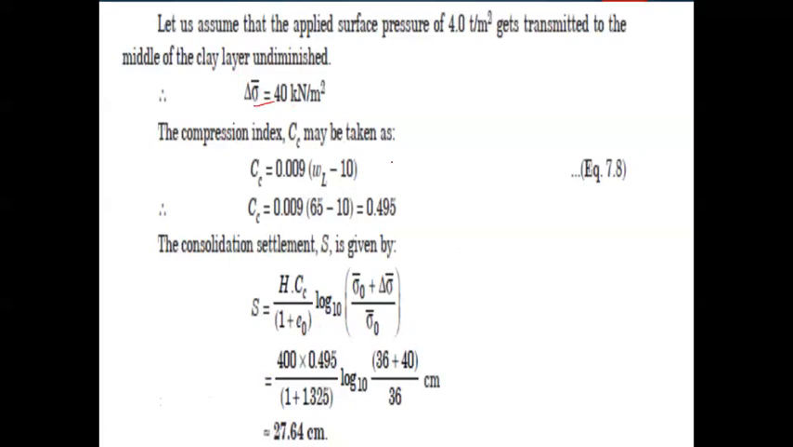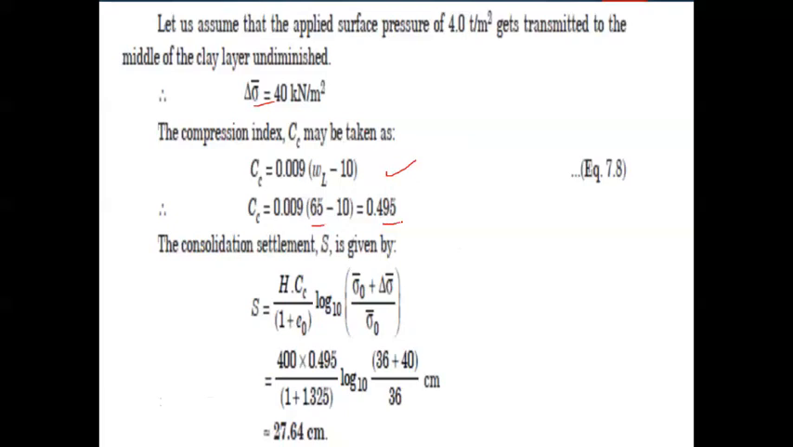Similarly, the compression index can be calculated using this equation: Cc is equal to 0.009 into liquid limit minus 10. If you substitute the liquid limit as 65, as given in this problem for the clay, the Cc value is 0.495.